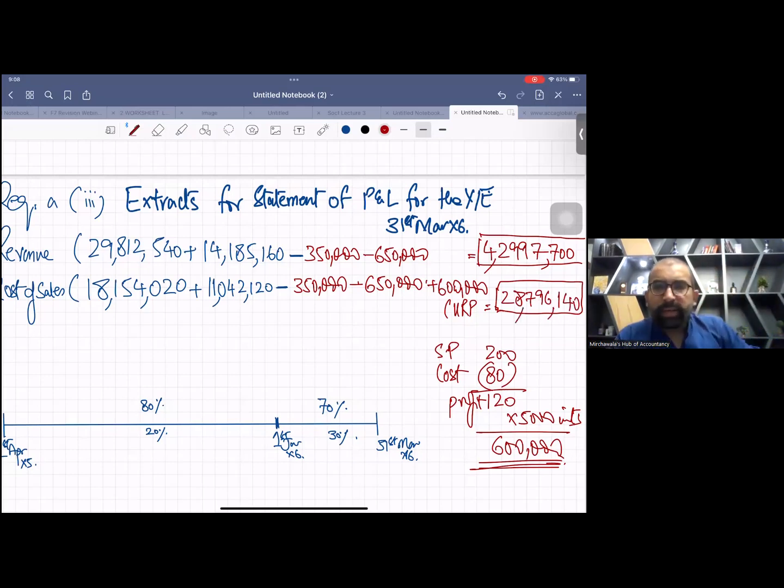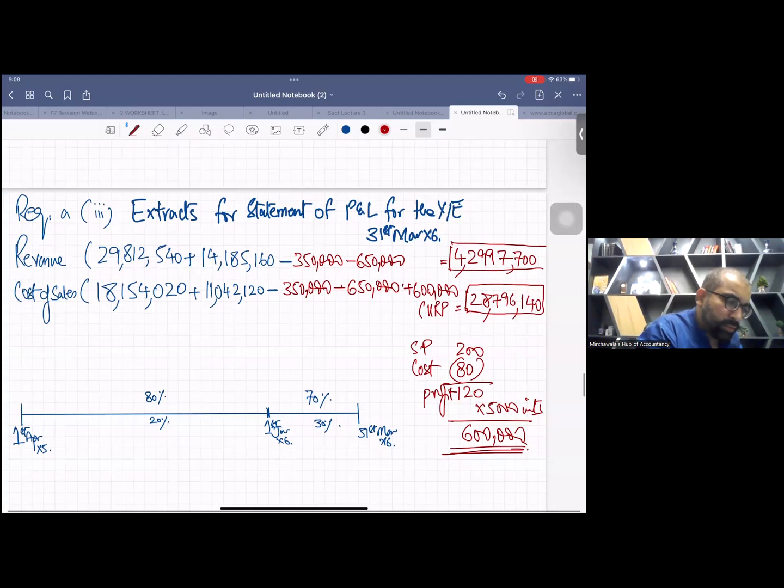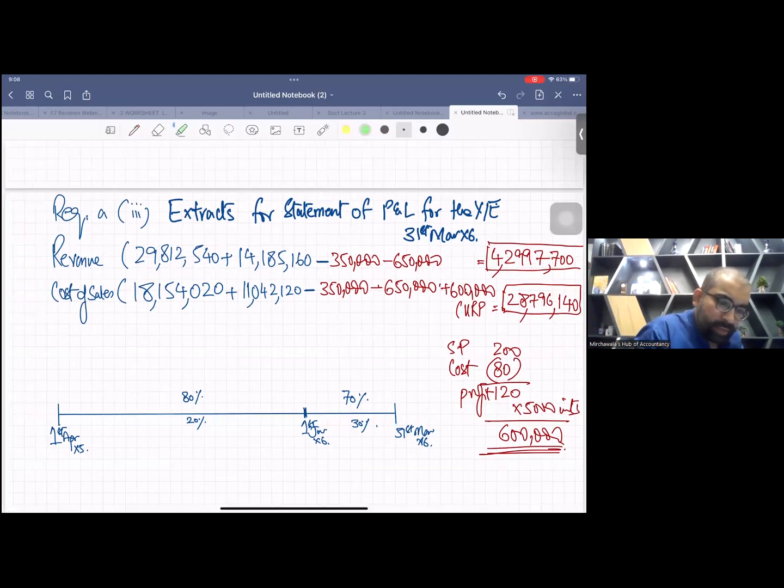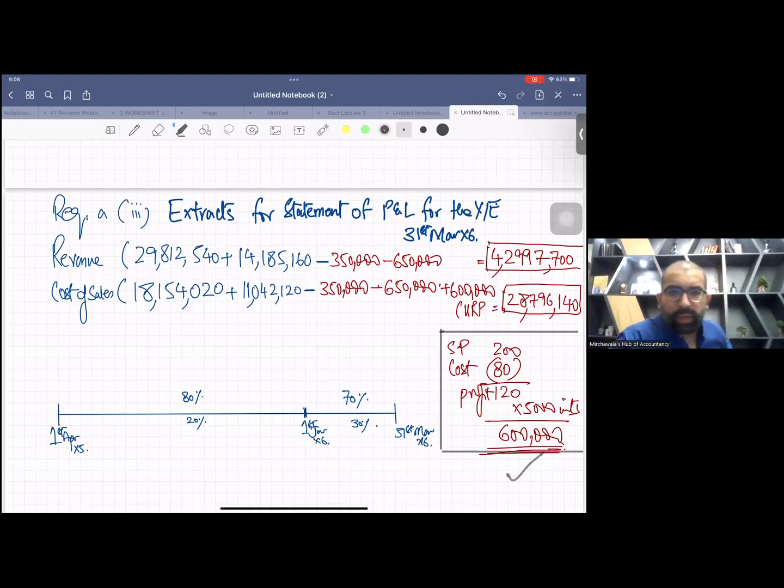We have calculated the consolidated sales revenue as well as the consolidated cost of sales. This working is separate.